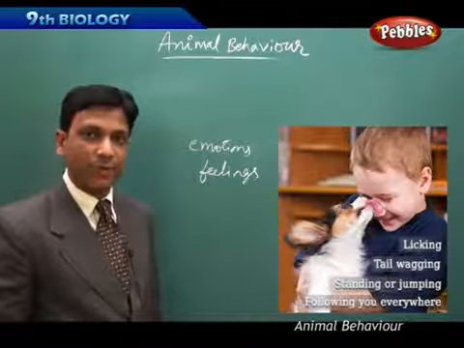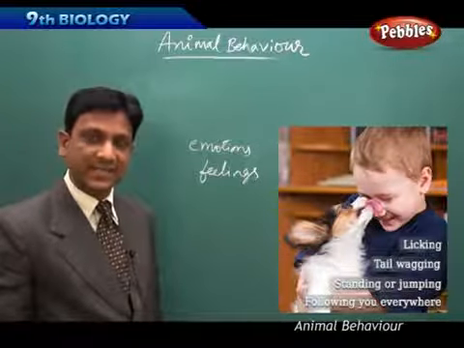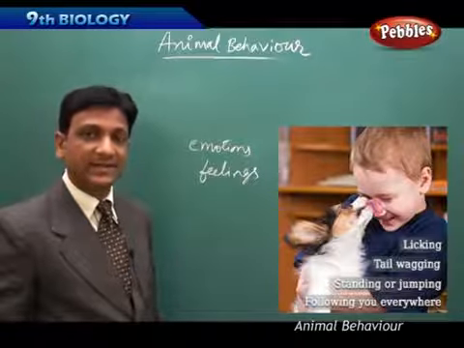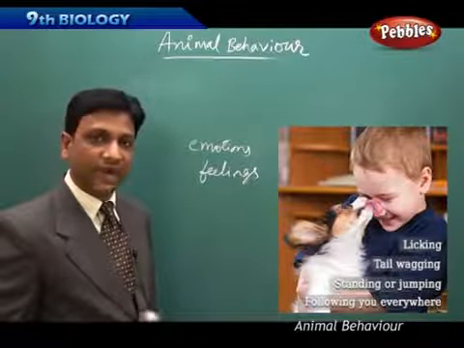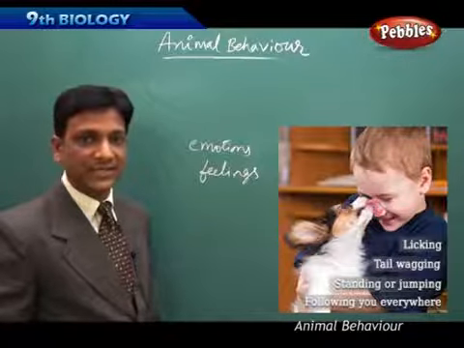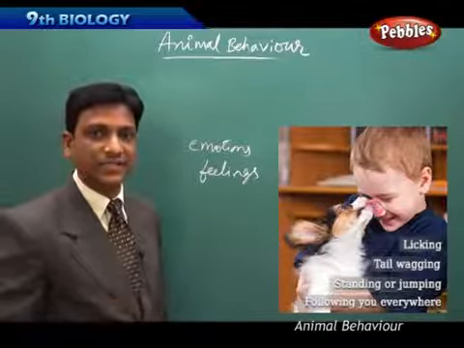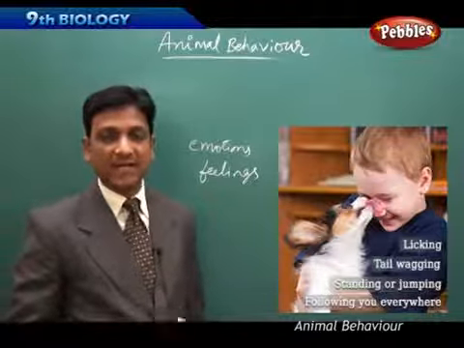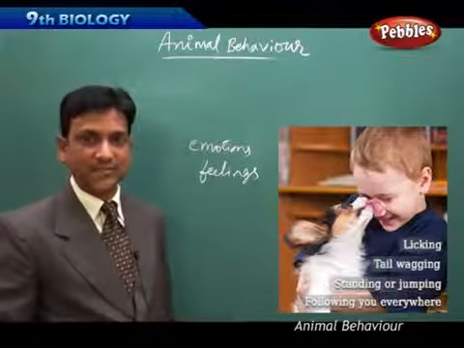So when you return back home, by seeing you at the gate, it jumps, it wags its tail, and soon after you come close to it, it will lick you. That means it shows its happiness and affection towards you. So these kinds of feelings and emotions are also observed in animals.